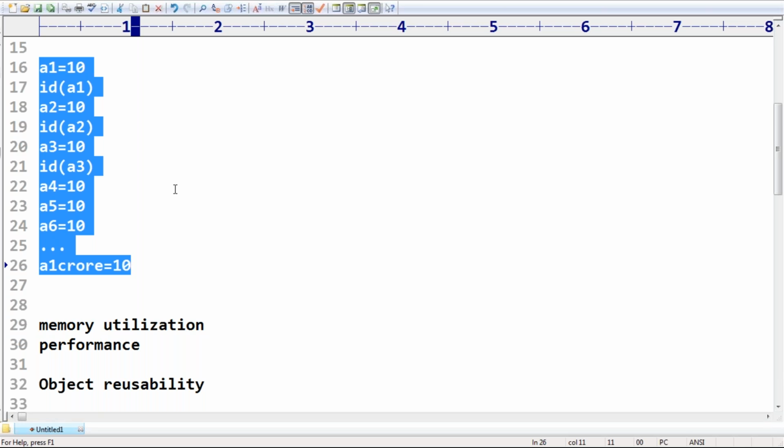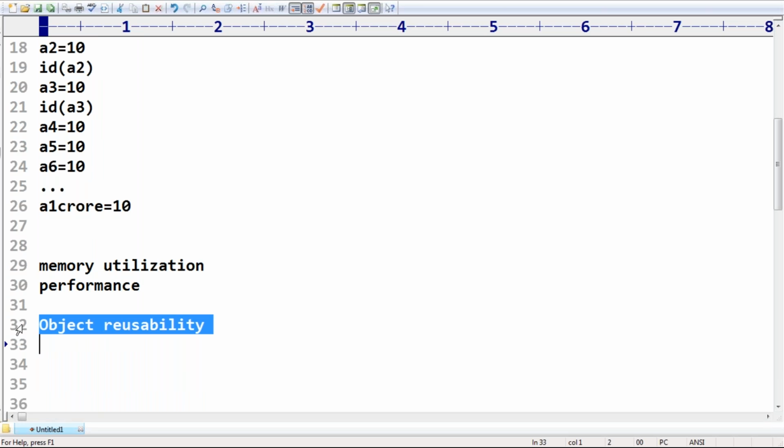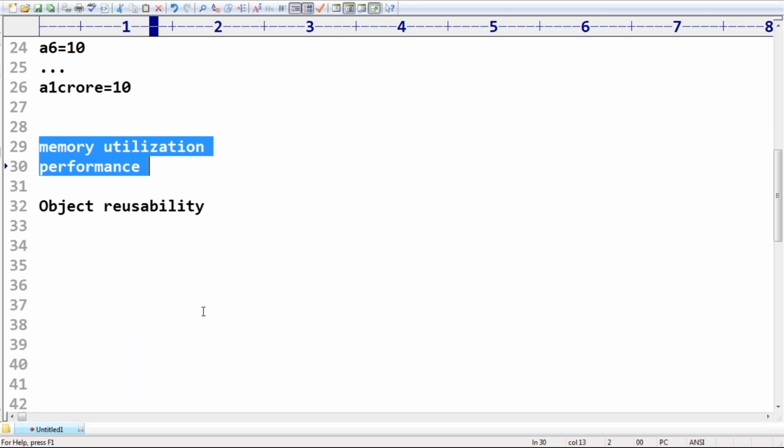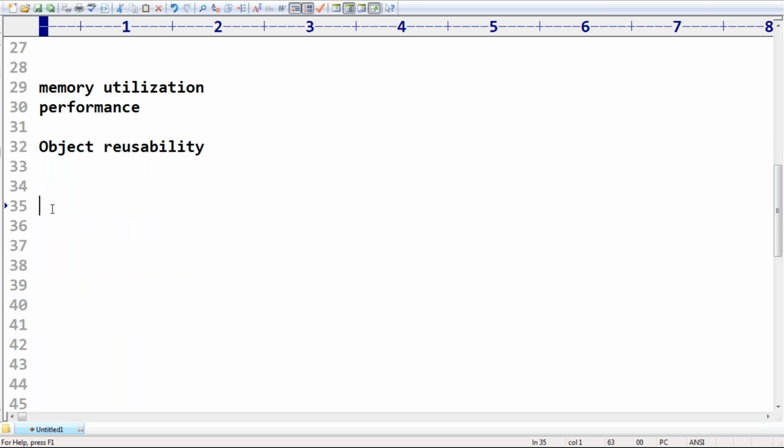Sir, because of this object reusability, what is the advantage we are going to get? Memory utilization will be improved and the performance by default will be improved. Everyone can understand? Up to this, any doubt at all? References are internally pointers. Correct, internally pointers only.